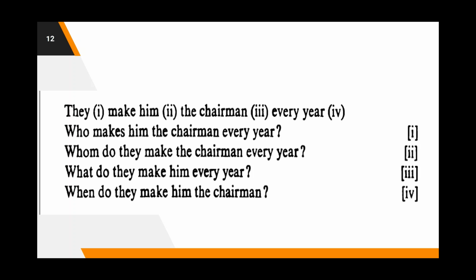We're asking about the subject and we use who to do that, therefore who is considered as a proform. Look at the second one. Whom do they make the chairman every year? Now we're asking about the object, and whom is used to ask, since it replaced the object. Therefore, the word whom could be considered as a proform.